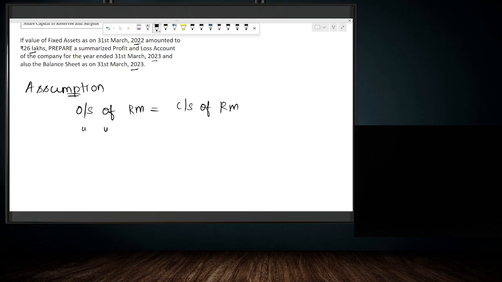Similarly, opening stock of work in progress is equal to closing stock of work in progress, and opening stock of finished goods is equal to closing stock of finished goods. Now what is the purpose of making this assumption in this question?